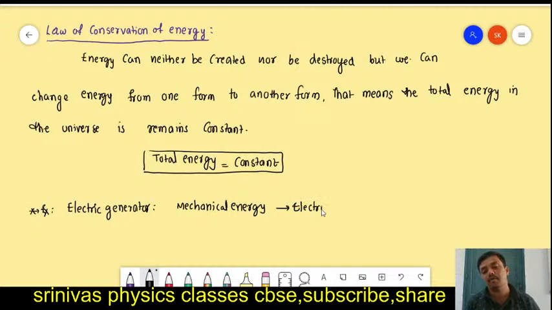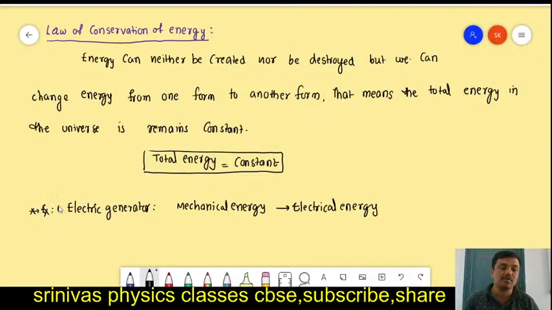Do you know hydel power stations? At hydel power stations, water falls from a certain height. Due to that, the kinetic energy of the flow of water is transferred to a shaft. With that, some device is there. It will convert the kinetic energy of the turbines into electrical energy. Like this, mechanical energy is converted into electrical energy.